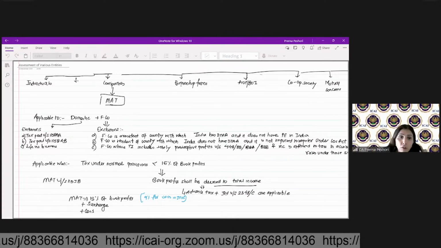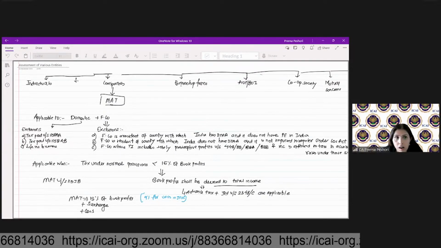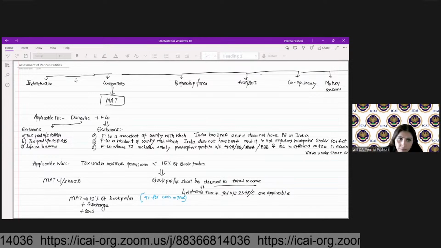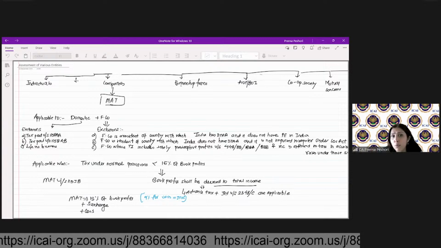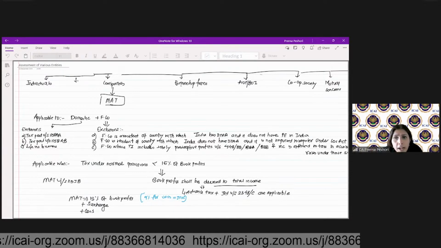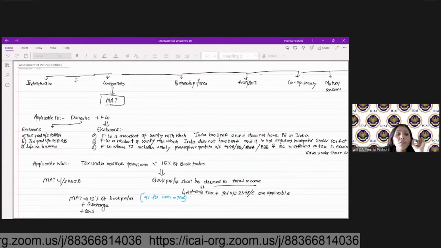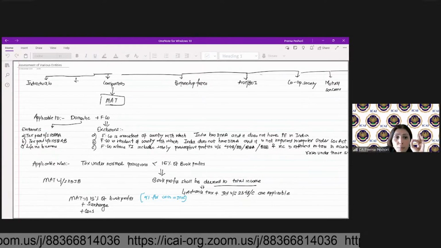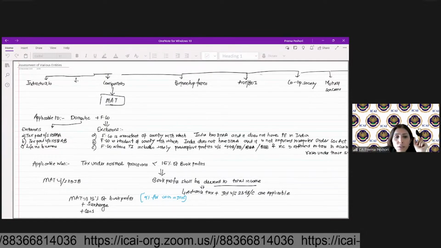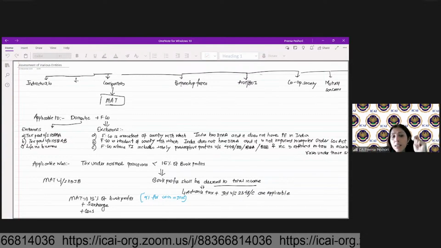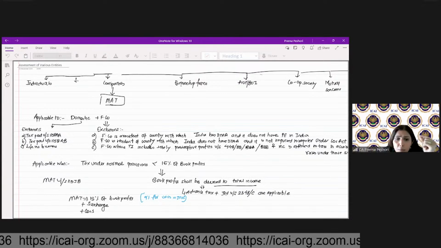So in case of a company, it includes both the domestic as well as the foreign company. Both are required to be there. Are we clear? So MAT is applicable in case of both the domestic and the foreign company. What is the MAT rate? MAT rate is 15%. If the tax under the normal provisions is less than 15% of the book profits, then in that particular case, the book profits shall be deemed to be the total income. So book profits will be deemed to be the total income.